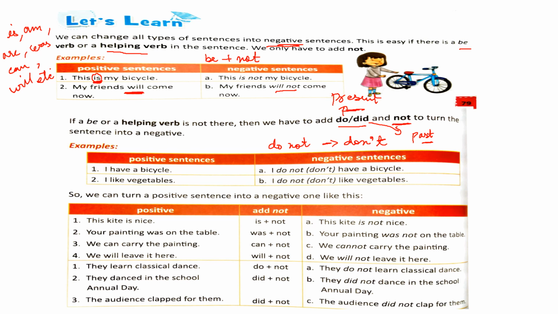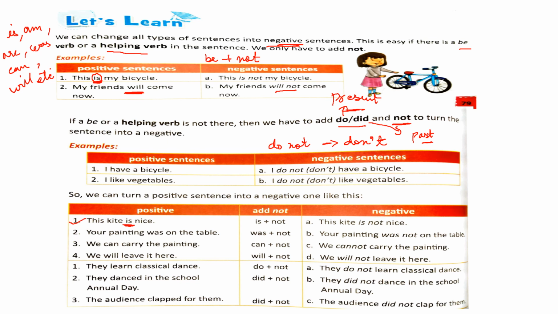So let's see some more examples in this table. This kite is nice. See the first positive sentence, this kite is nice. You might have noticed here that there is a be verb. So when you have a be verb in the sentence, you simply add not. So the sentence will become, this kite is not nice.